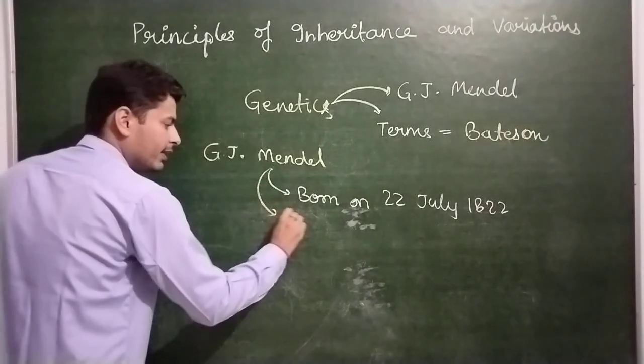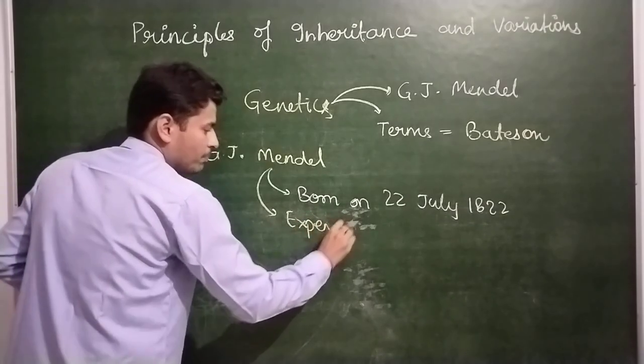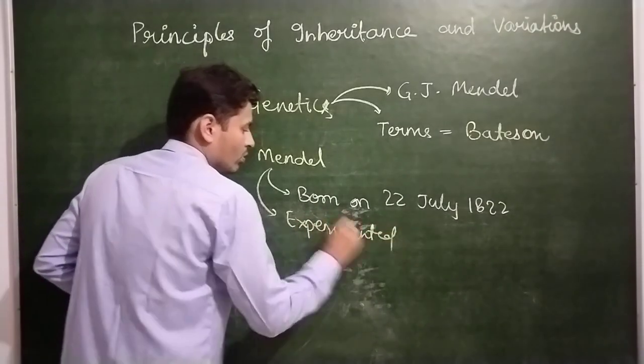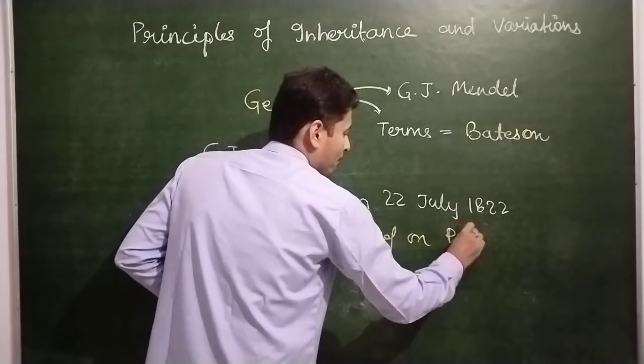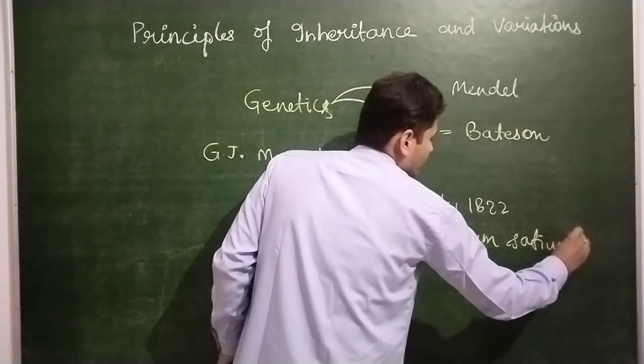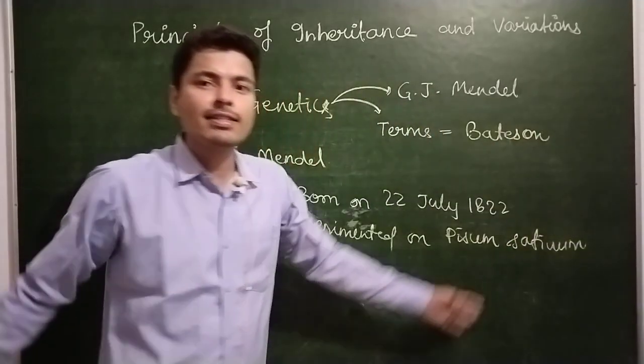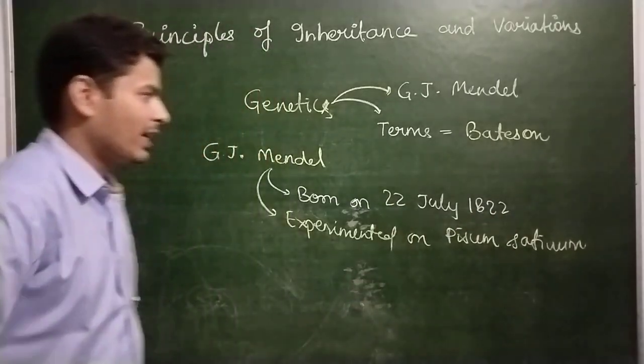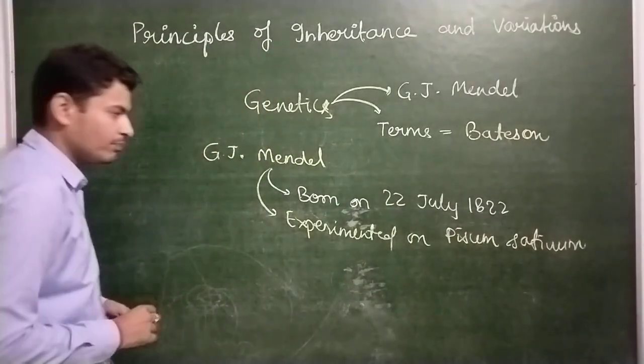He experimented on Pisum sativum, or simply we call it garden pea.